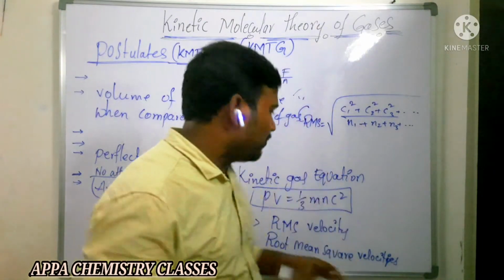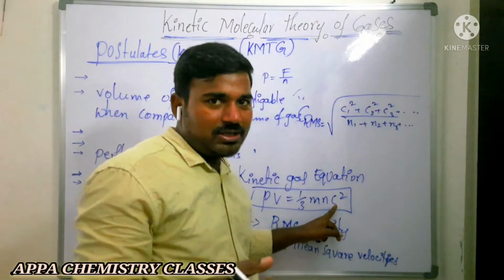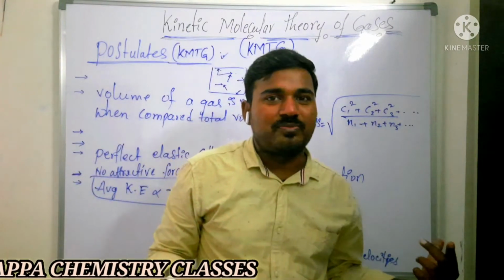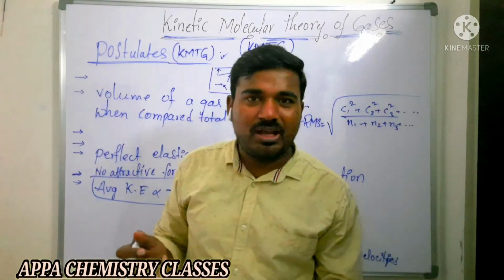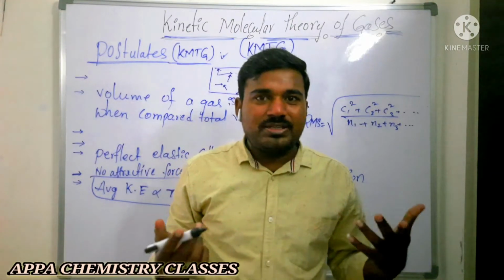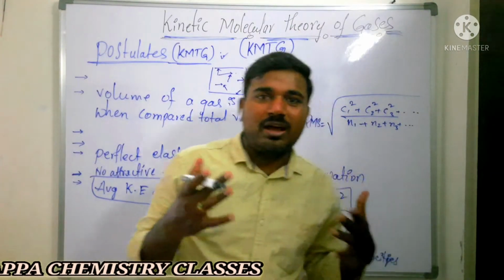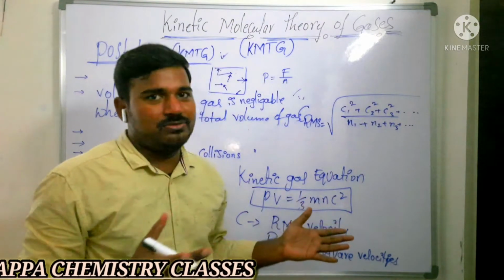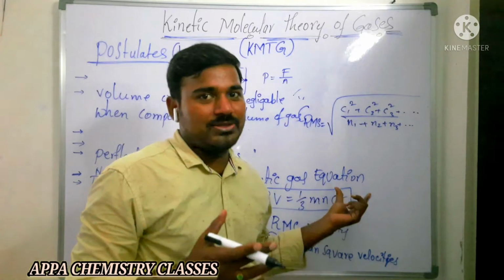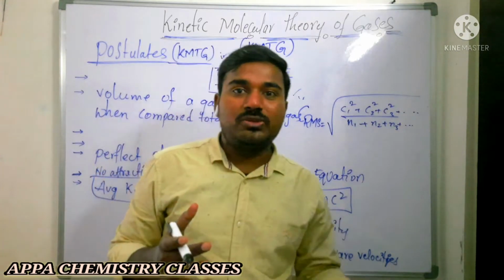So if you are taking only velocity, then what happens? Sometimes we'll get negative values. So if you square that negative value, what happens? It becomes positive. Always it is positive. Velocity should always be taken as positive. So for that reason, we have taken the square of the RMS velocity, to avoid the negative values.